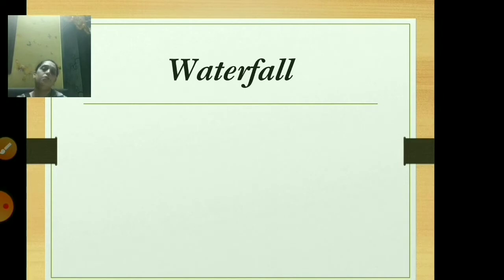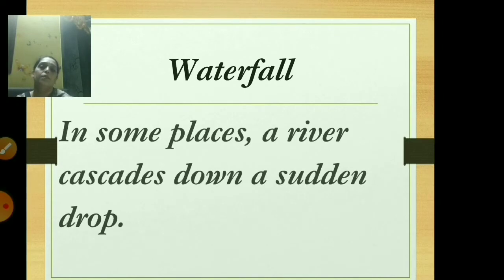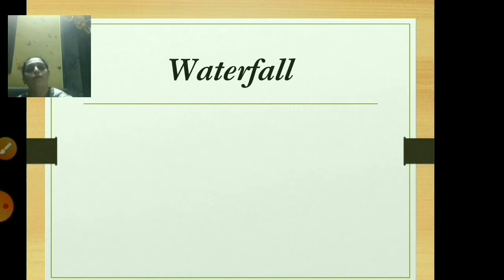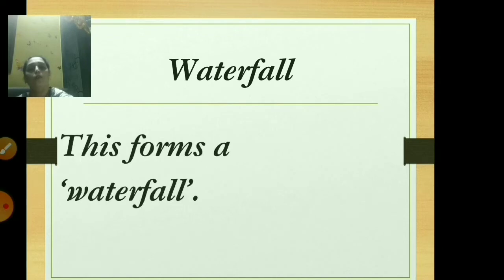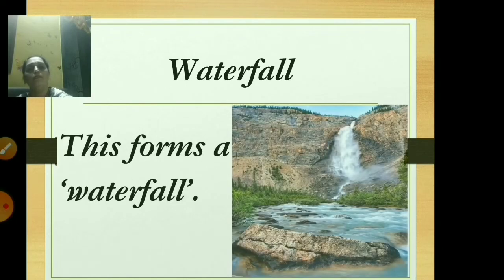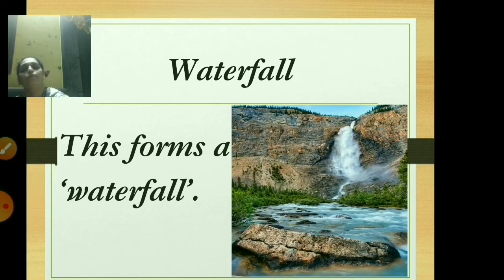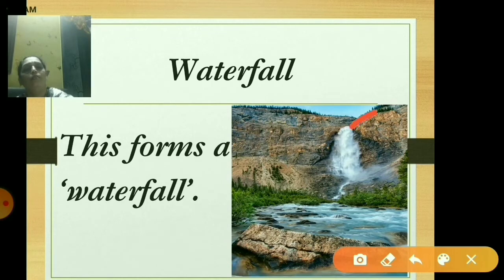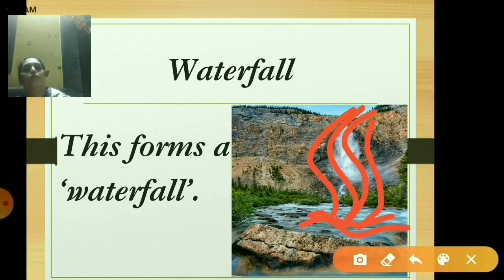Now the next is waterfall. In some places, a river cascades down a sudden drop. This forms a waterfall. Cascades down means comes down. Yes, you can see the river flowing downwards. This is known as cascading down. This forms a waterfall. Okay.